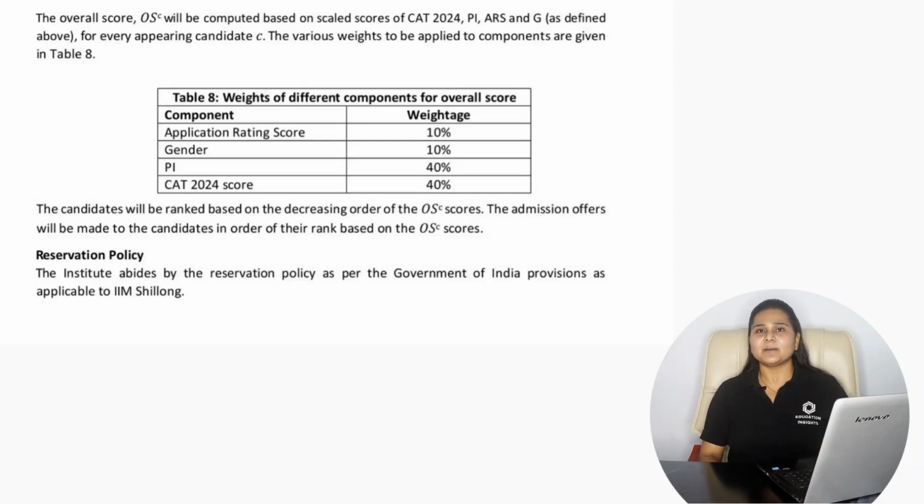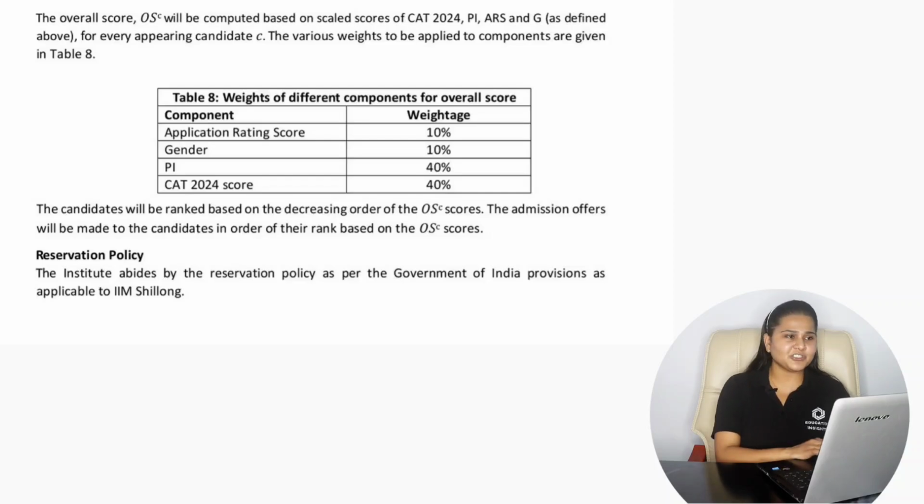And on this basis, the composite score is calculated and then the candidates are shortlisted for the final round. That is, the finally selected list of candidates is done for the batch of 2025-2027 with the Indian Institute of Management Shillong. So this is all about the overall admission process with the Indian Institute of Management Shillong.